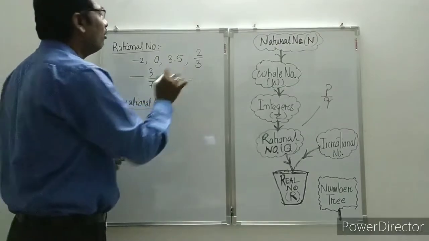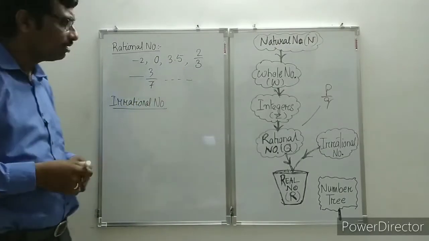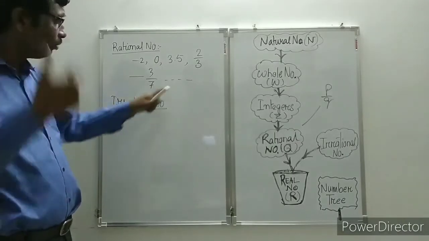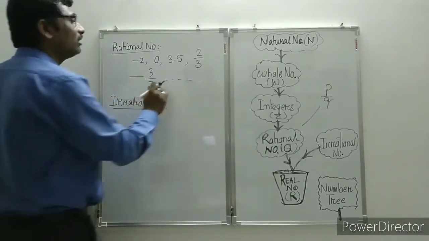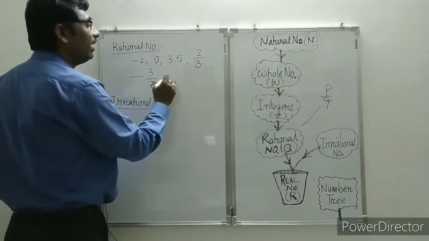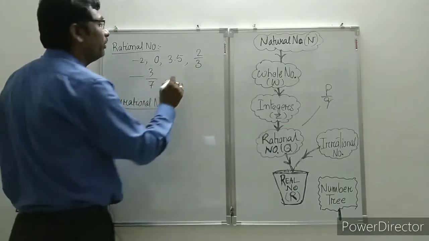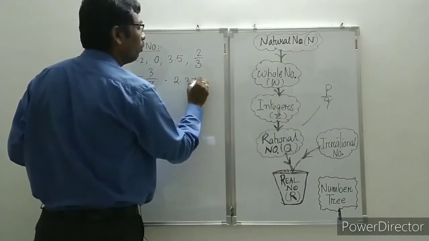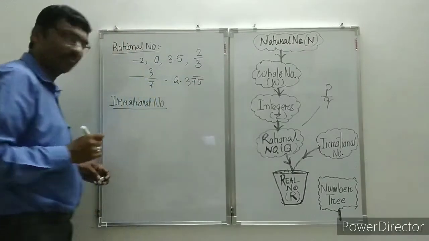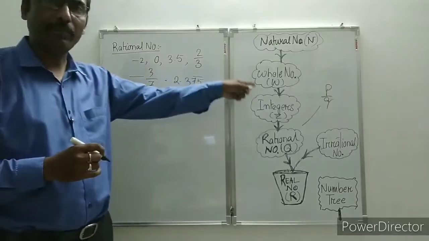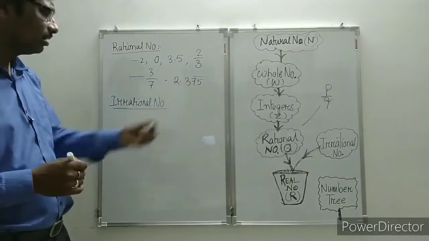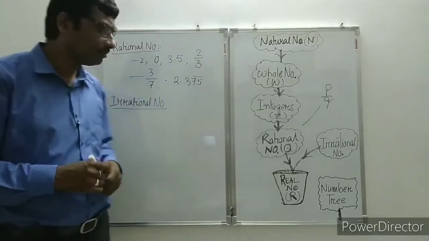In this way, all examples you can write. And for recurring or repeating decimals, suppose 2.375 with 75757575 repeating. So putting a bar, it means this 75 is repeating.